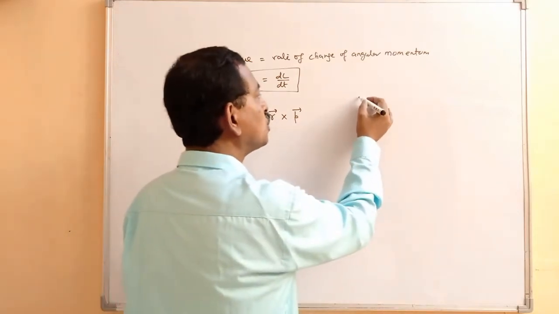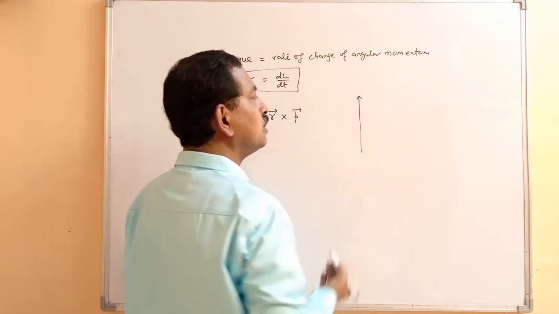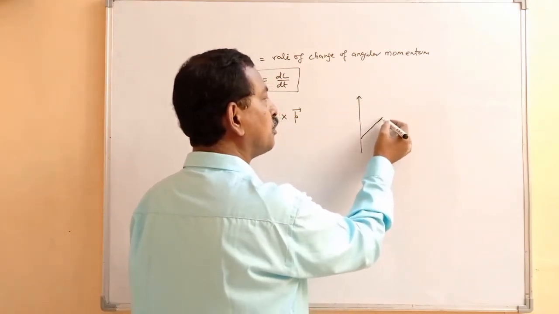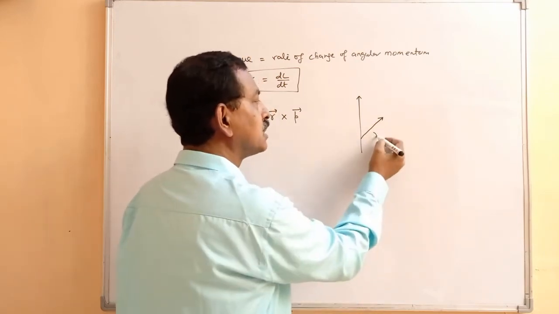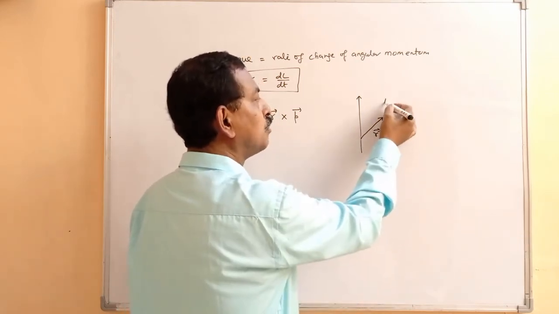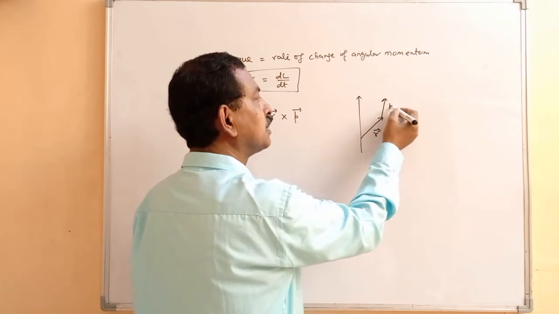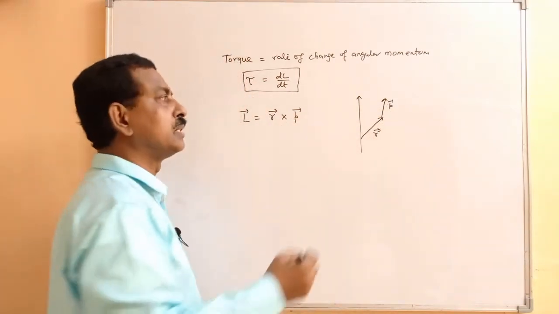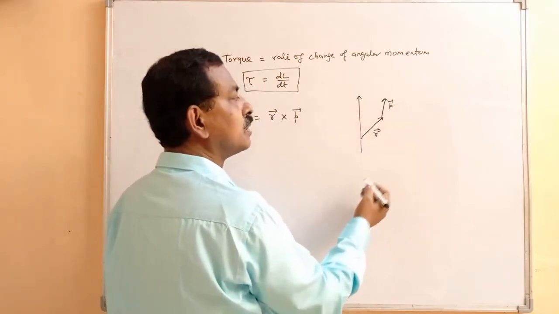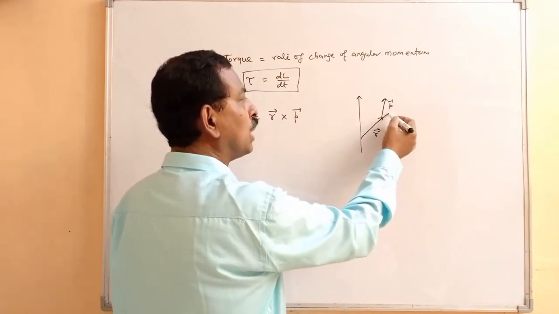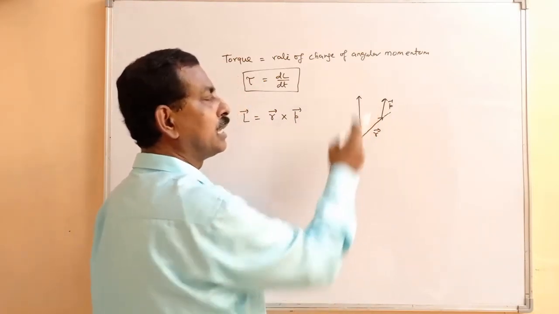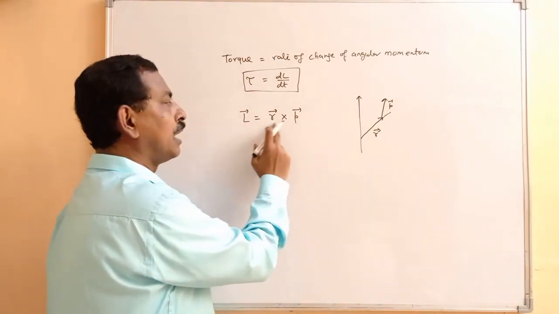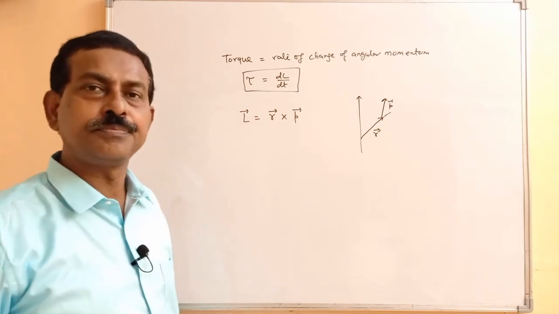That means if this is the axis of rotation and the position vector of a particle is here, suppose this is R, and the momentum is in this direction, it will be R cross P. That will give you L. So you have to take the angle between R and P, and then you can find out. So R into P will give you L.